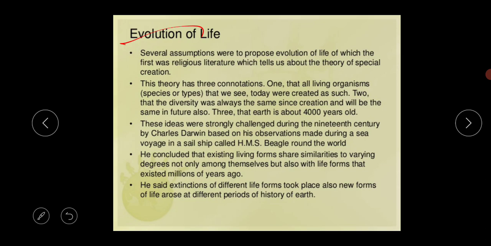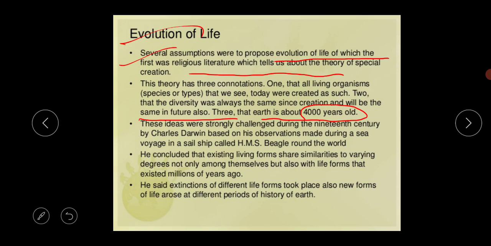Okay, several assumptions were made to explain evolution of life, of which the first was religious literature, which tells us about the theory of special creation, that God created all those things. The theory has three connotations: one, that all living organisms that we see today were created as such; two, that the diversity was always the same since creation and will be the same in future also; and three, that the earth is about 4000 years old.